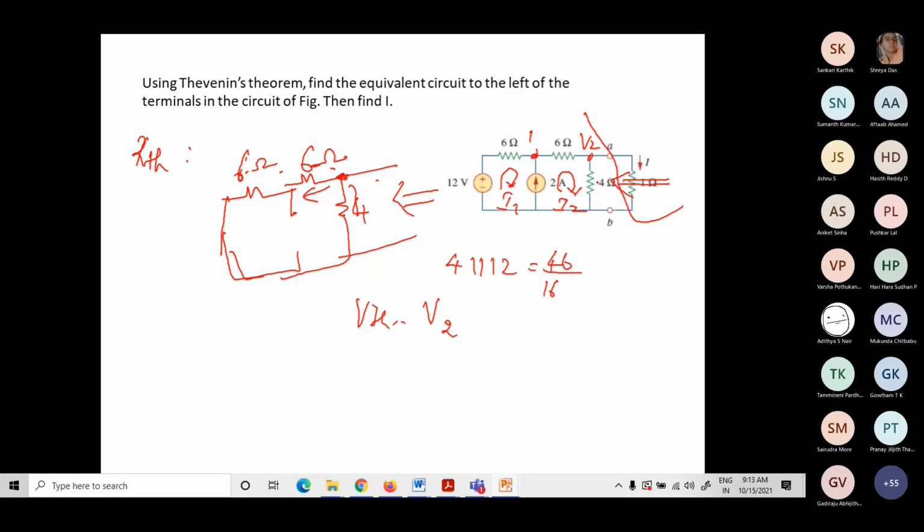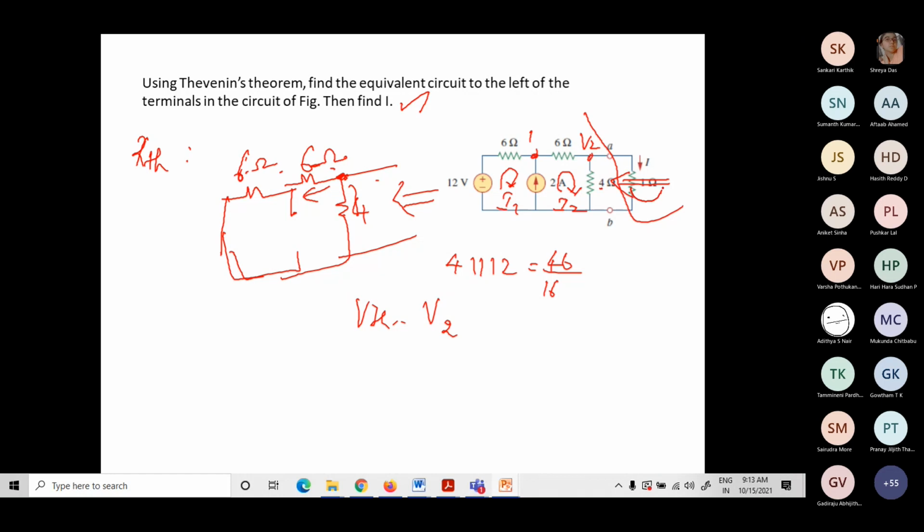Just by finding the loop current I2, VTH is going to be 4 into I2. The voltage drop across the 4 ohm resistor will be the VTH. So you can go for any method and solve it. The question is just to find the equivalent circuit, then find the current also. This current they are asking. So you can solve it.